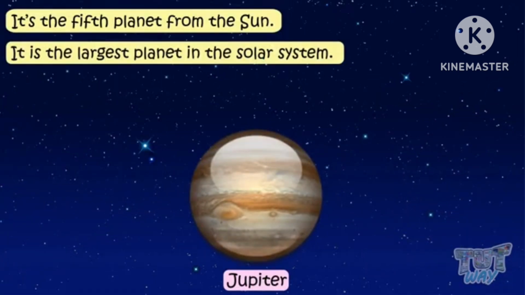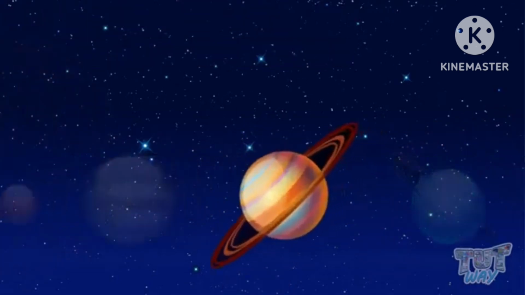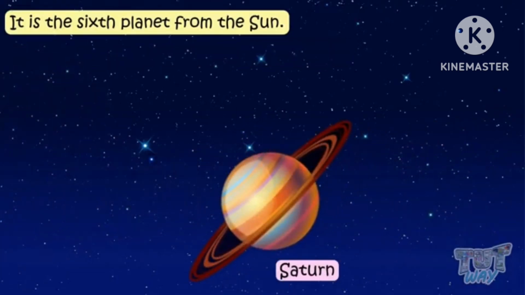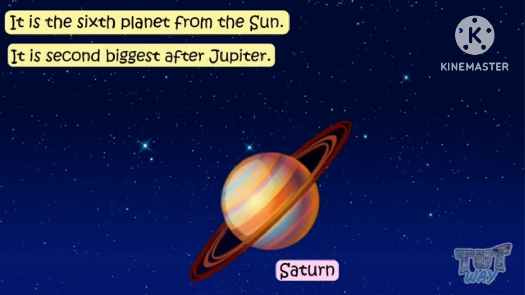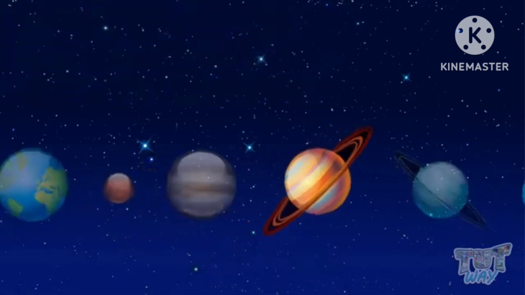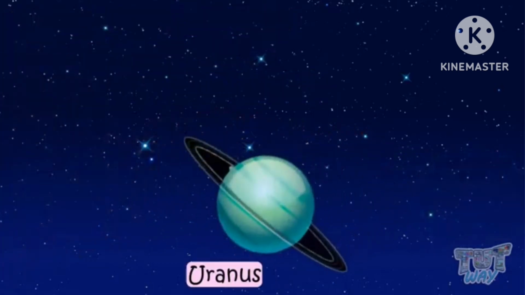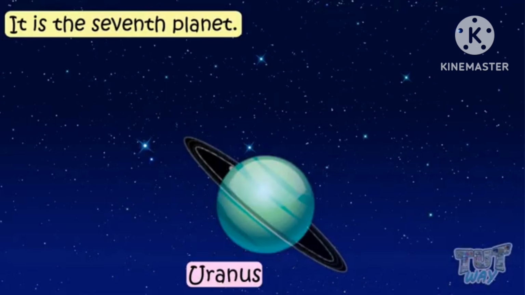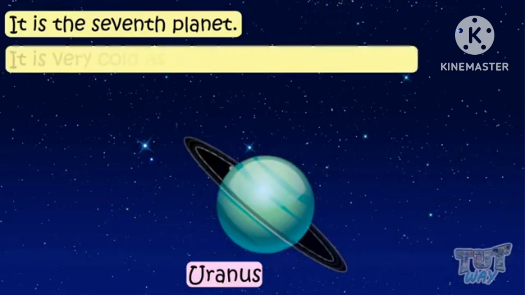The fifth planet is Jupiter, which is the largest planet in the solar system. The sixth planet is Saturn, which is the biggest after Jupiter, and it has a ring around it. Next is Uranus. Uranus is the seventh planet in the solar system.